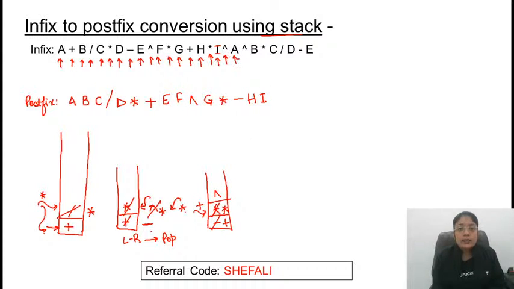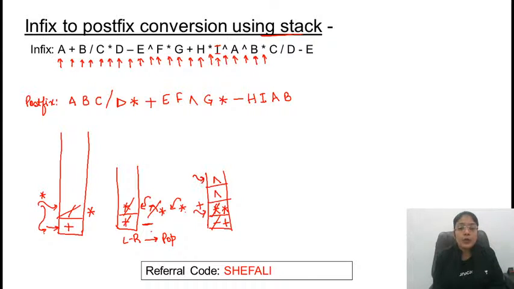Read the next character, that is operand. Read the next character, that is operator. Exponential is compared with exponential. Priority is right to left, so need to push it in the stack. I am applying the same rules. Push it in the stack and read the next character, that is B, operand. Next, multiplication is coming up.